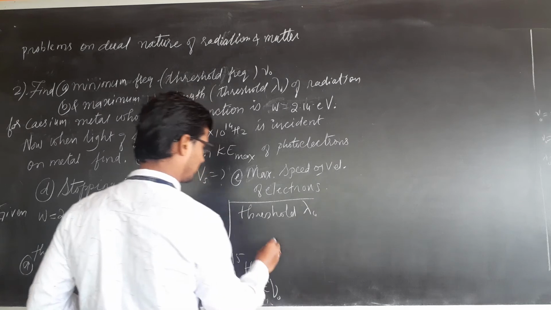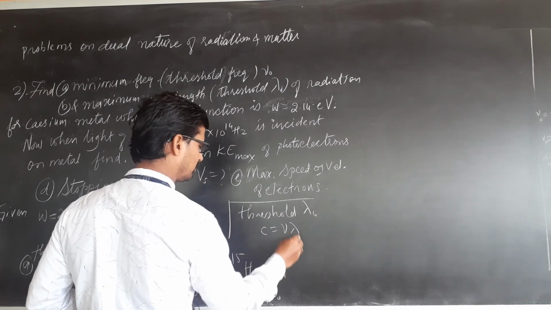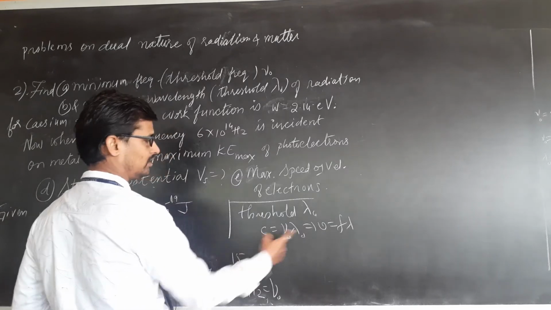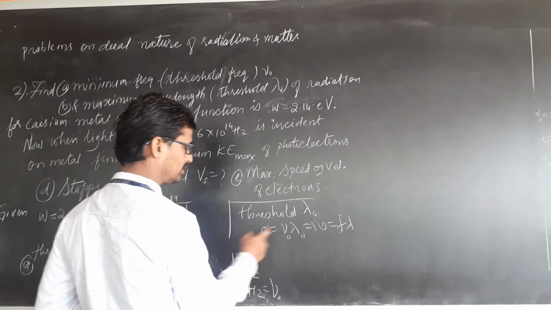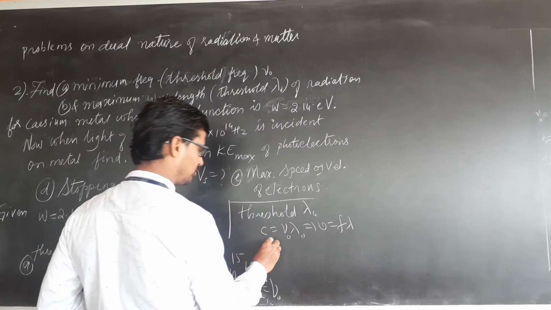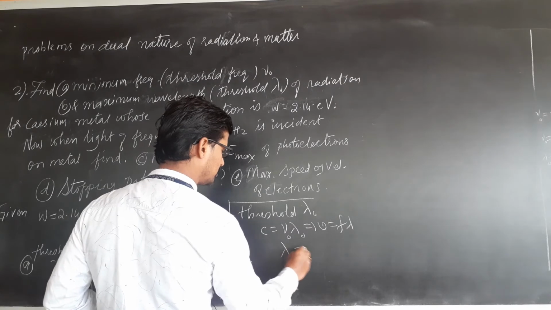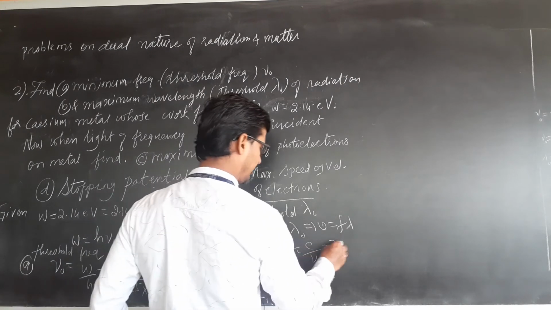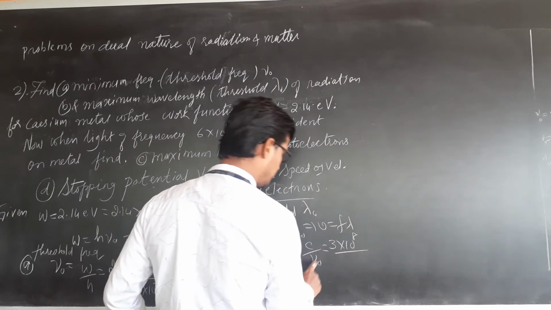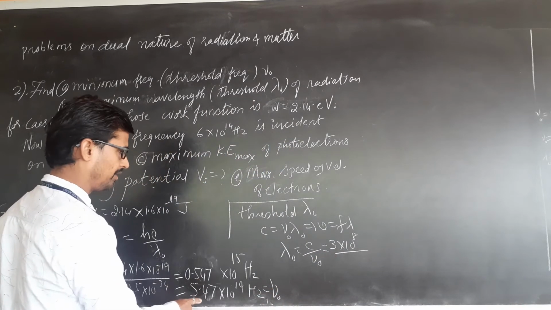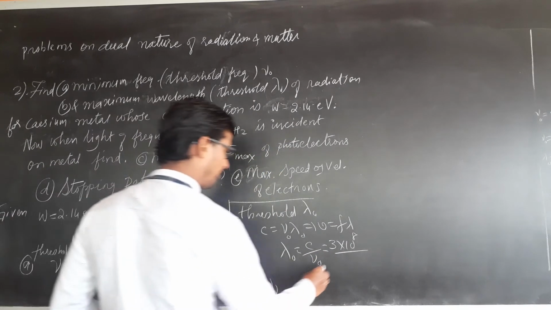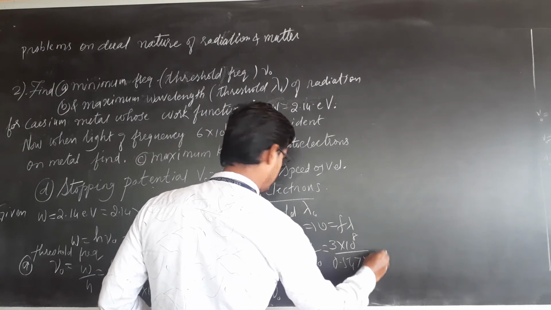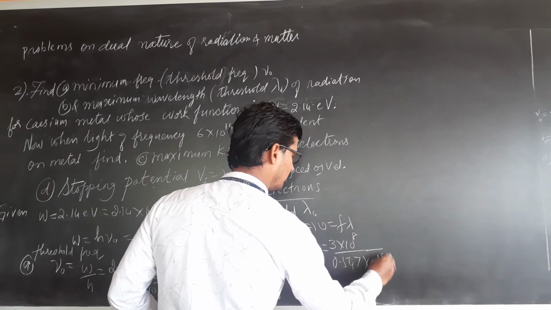Threshold wavelength lambda naught. C is equal to nu lambda. How has this come? v is equal to f lambda. This is for any velocity of any wave. This is speed of light, velocity of light. So this implies lambda naught is equal to c upon nu naught. C is 3 into 10 raised to 8. What is the value of threshold frequency here? 5.47, or 0.547 into 10 raised to 15.